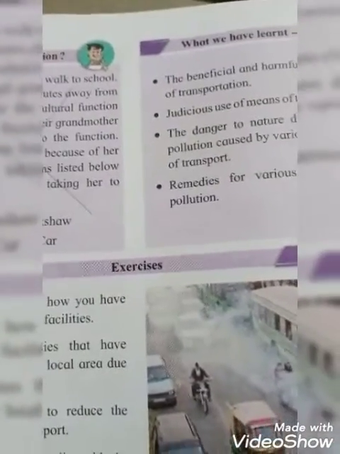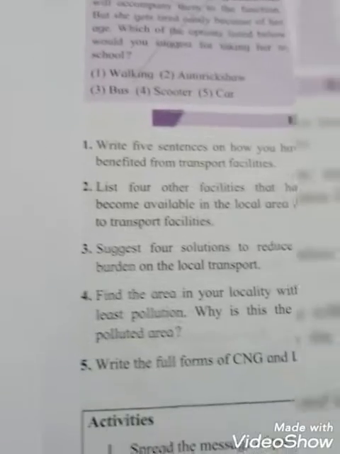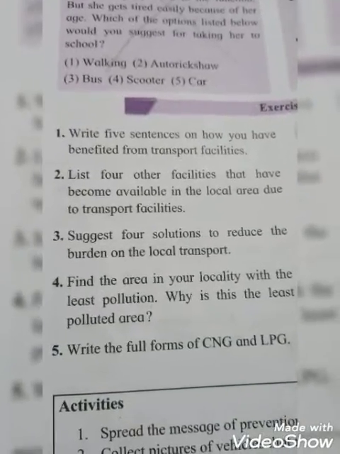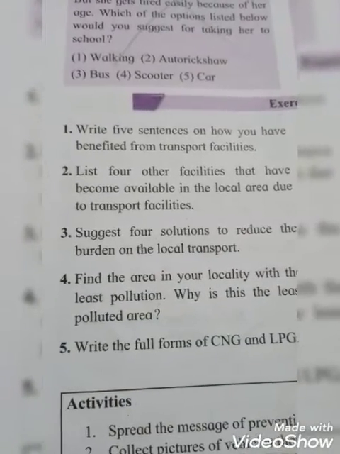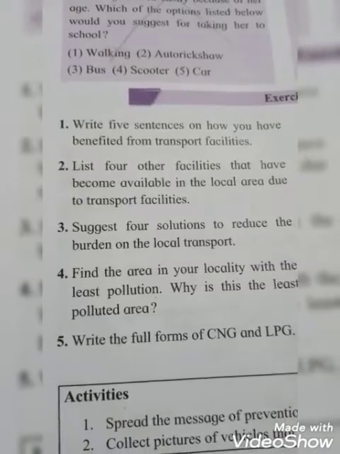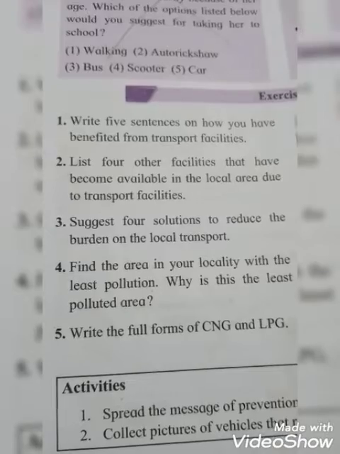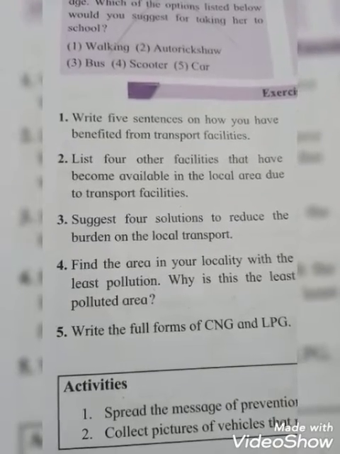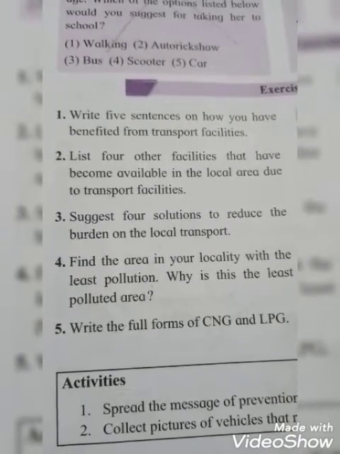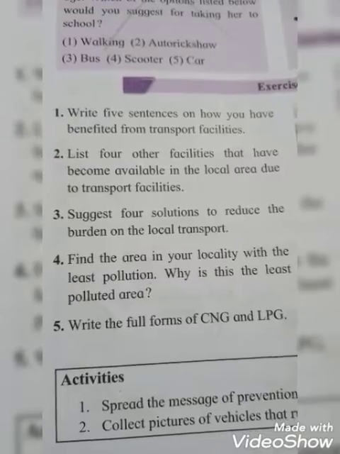Okay, students. Exercise. First question, write 5 sentences on how you have benefited from transport facilities. Second question, list 4 other facilities that have become available in the local area due to transport facilities.